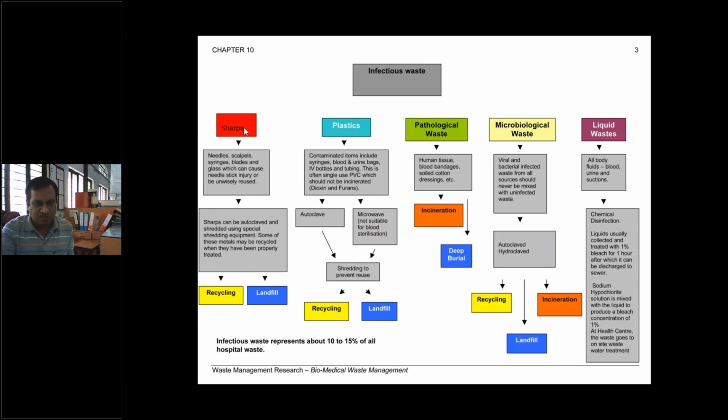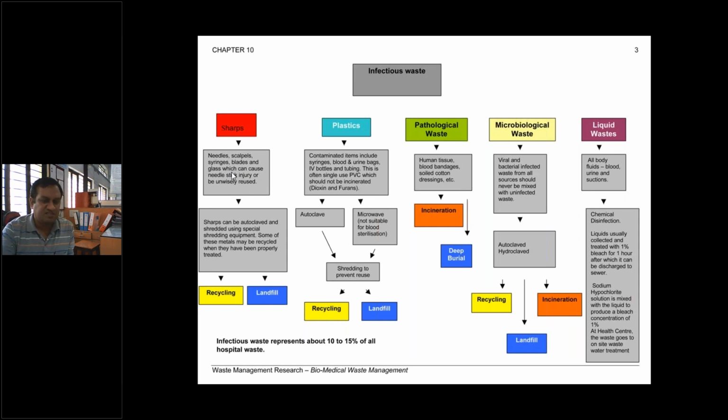different. So suppose sharps are the infectious waste available, that is nothing but needles, scalpels, syringes, blades, glass, etc. So we can understand what is meant by sharp, which can cause injury to a person, and that is why sharps can be treated in the autoclave, or normally it is preferred to go for the shredding option. That is the combinator or shredder, the equipment where these sharp-edged materials or substances can be reduced in size, right?